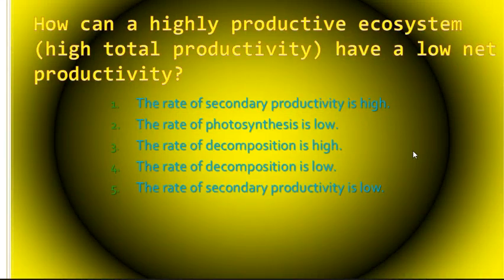All right, so how can a highly productive ecosystem, say like the rainforest, have high total productivity, but have a low net productivity, right? Rate of secondary productivity is high, the rate of photosynthesis is low, the rate of decomposition is high, the rate of decomposition is low, the rate of secondary productivity is low. Well, think about the rainforest.